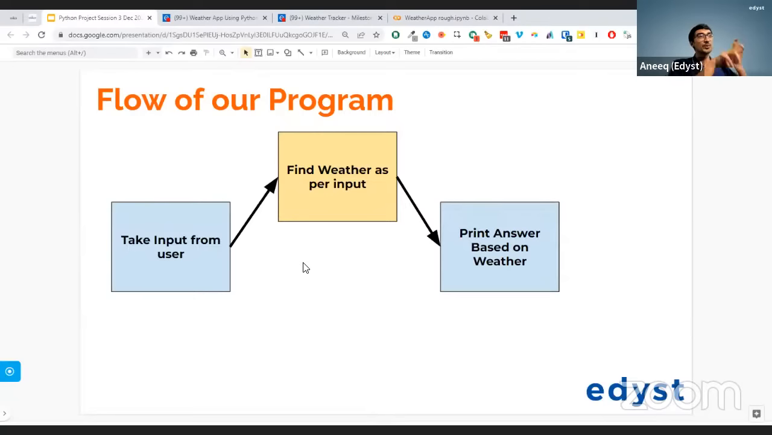So anyway, what we're going to do is we're going to be given the date and the place that we want to find the temperature for.